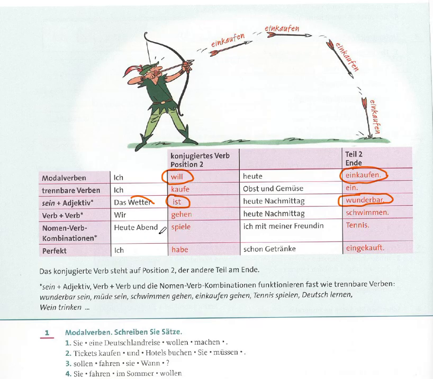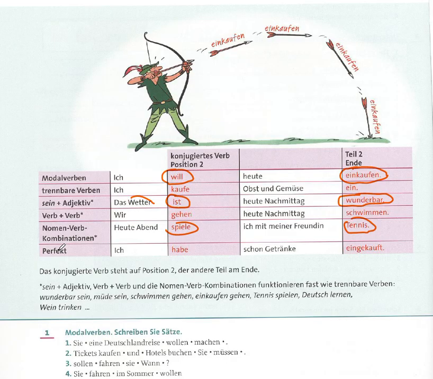For example, we have: Heute Abend spiele ich mit meiner Freundin Tennis. So here spiele is a verb, and Tennis is a noun. The meaning is this evening I play tennis with my friend, meaning girlfriend, Freundin. So with this structure we use the verb in the second position and the noun at the end of the sentence.